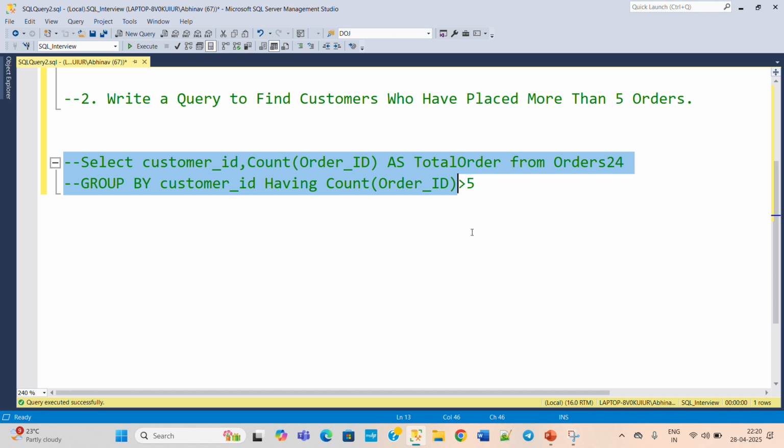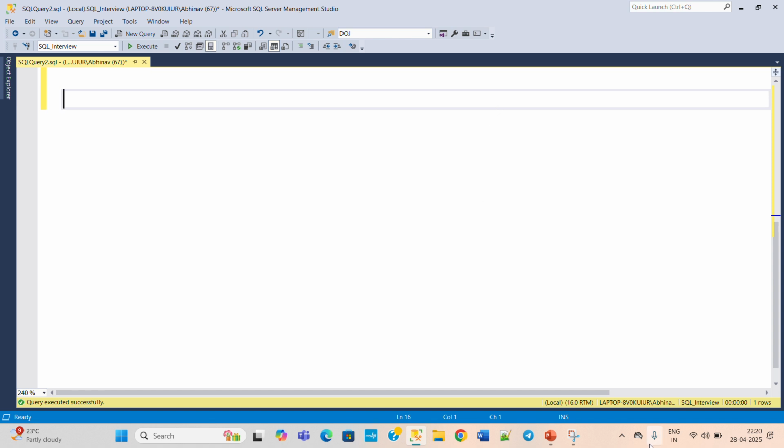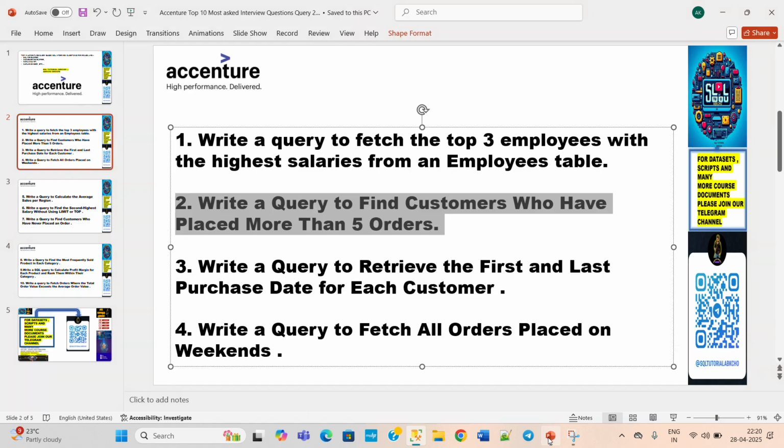Now move on to the next question. If this is clear, fine; and if you have any issues or can't understand, let us know in the comment section. We will try to make you understand right there. So the third question: write a query to retrieve the first and last purchase date for each customer.